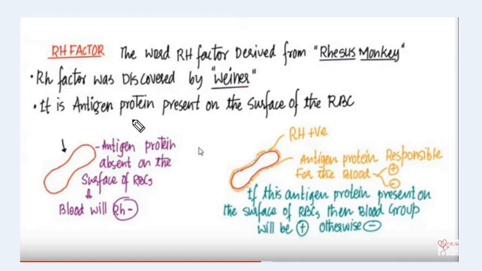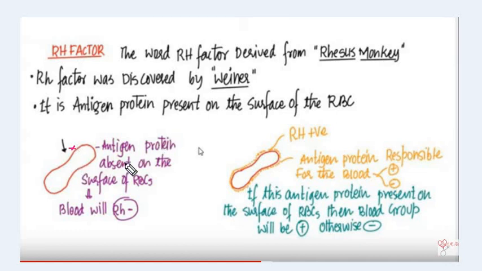It is an antigen protein present on the surface of the RBC. The Rh factor is an antigen protein and it is present on the surface of the RBC. Suppose this is a blood cell, an RBC. Here no antigen protein is present on the surface of the RBC.